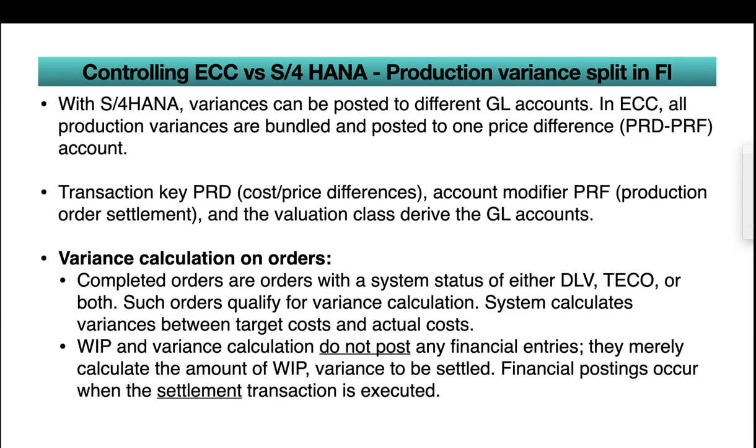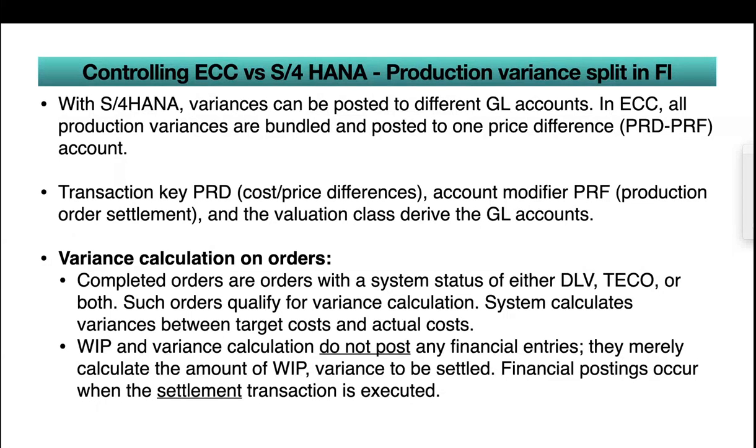It was available in costing-based COPA, but in ECC, when they activated account-based COPA and costing-based COPA, they could see that variation only in COPA documents, not in FI, because it was hitting one single account. Because of S/4HANA, this is a new invention: they brought production variances into finance.